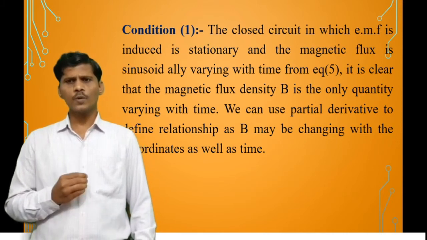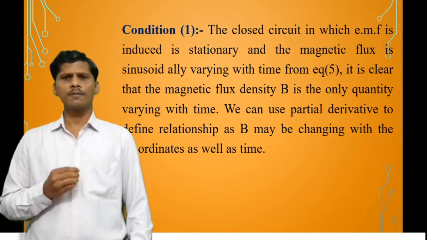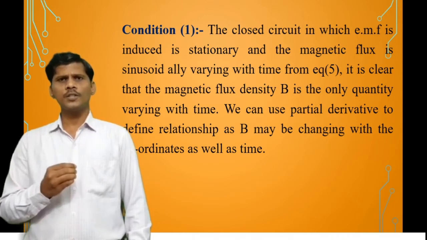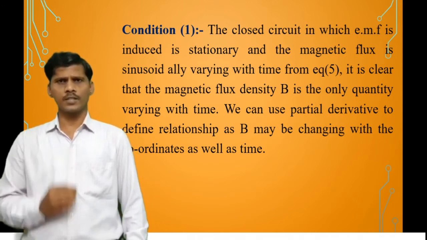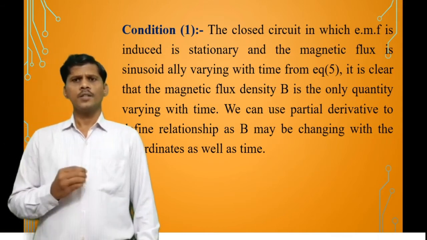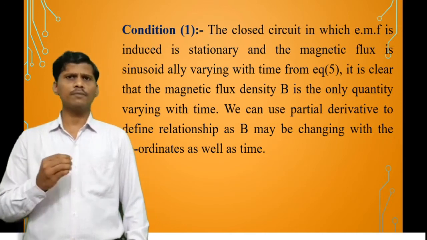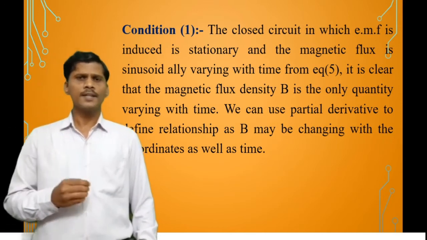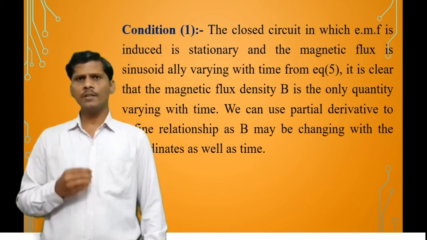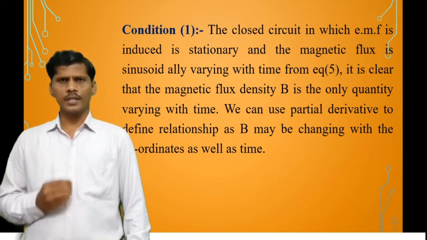So we can use a partial derivative to define the relationship of magnetic flux density changing with coordinates as well as time.